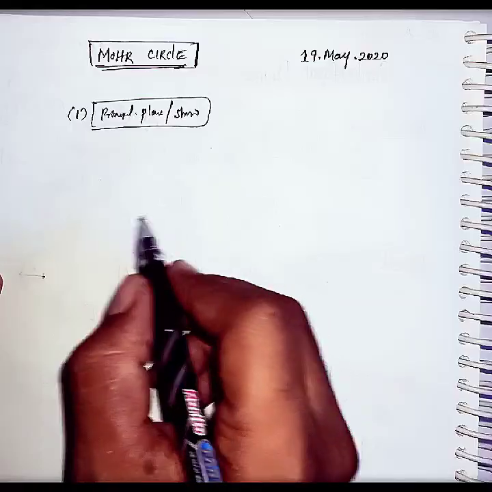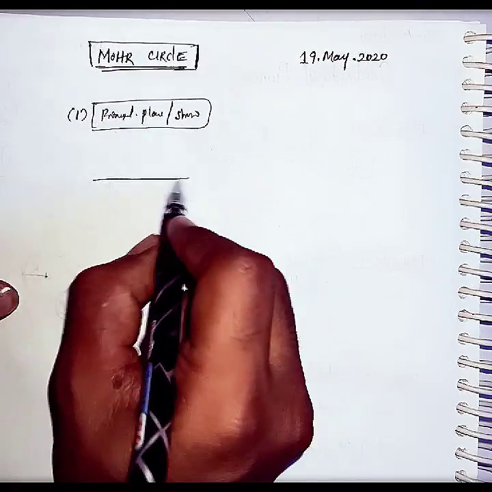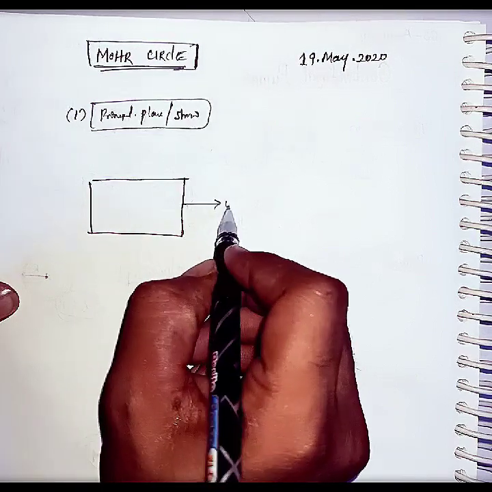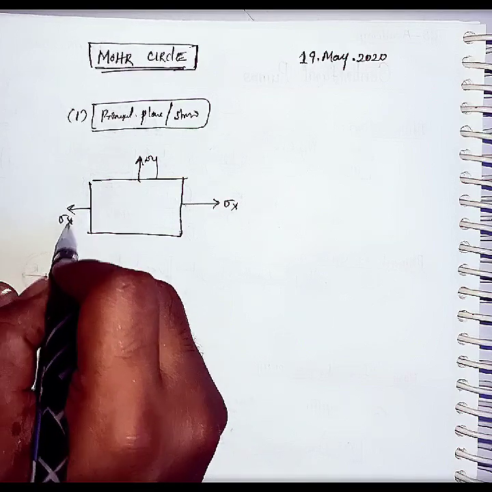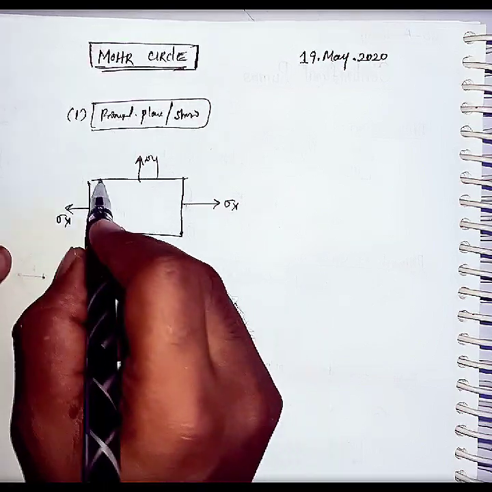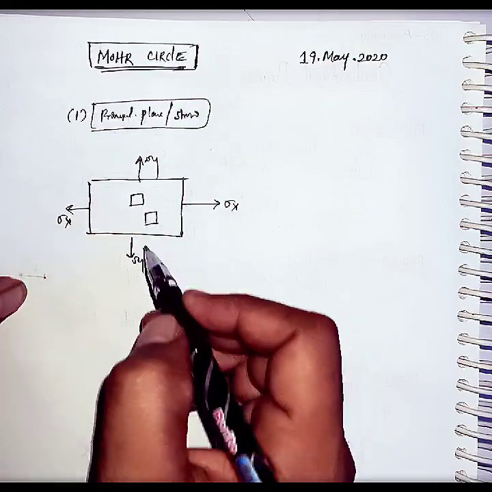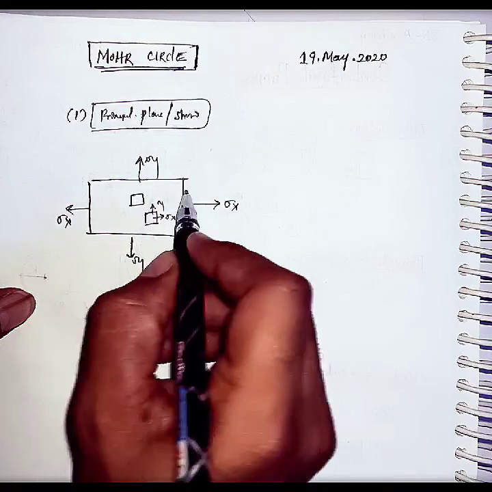To understand the principal plane and principal stresses, let us consider a machine element which is subjected to a biaxial state of stress, that is sigma x and sigma y on both coordinate axes. In this machine element there are different small elements inside, and these elements also face the same stresses as this component.